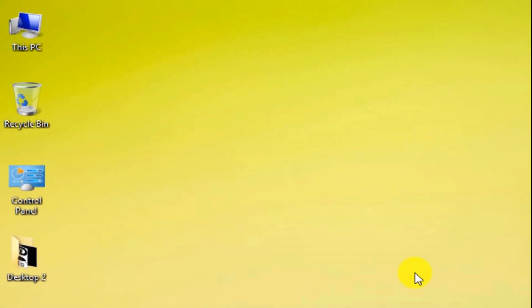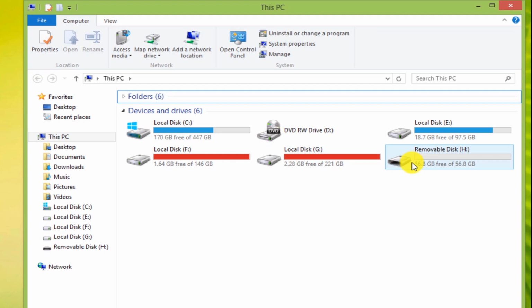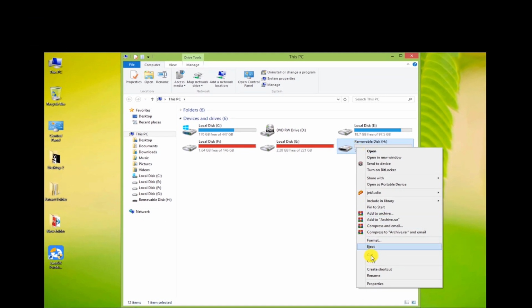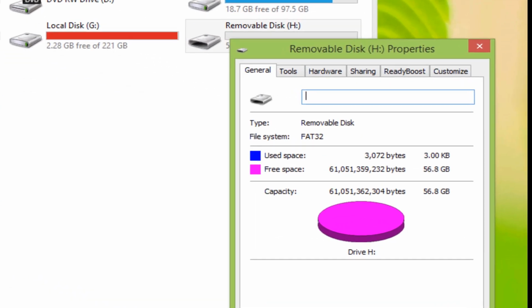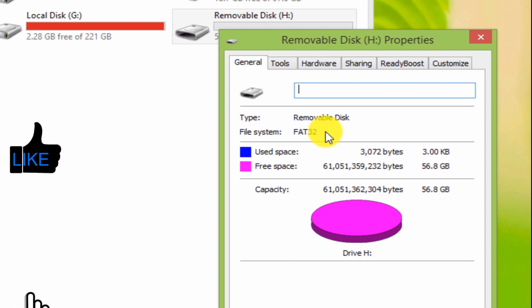Well, let's check the file system of our flash drive. As you can see, the file system changed to FAT32. Note that by changing the file system from NTFS to FAT32, you can no longer transfer files larger than 4 GB to the flash drive.